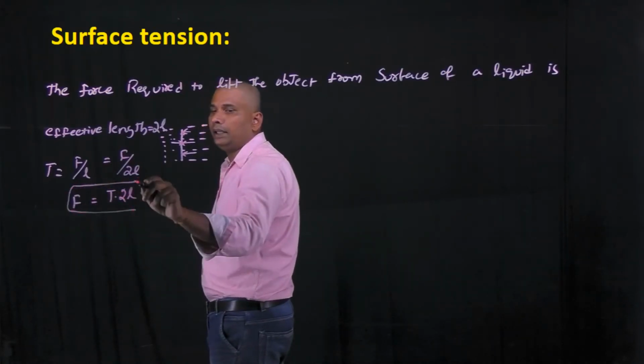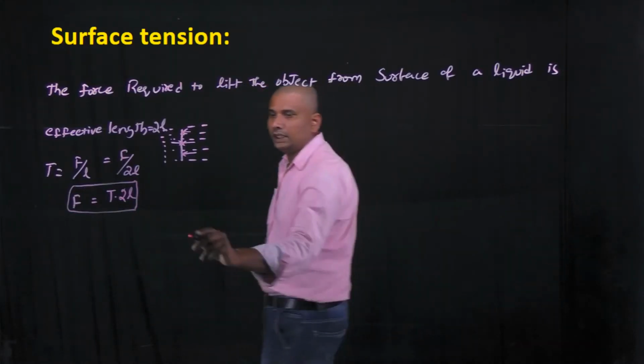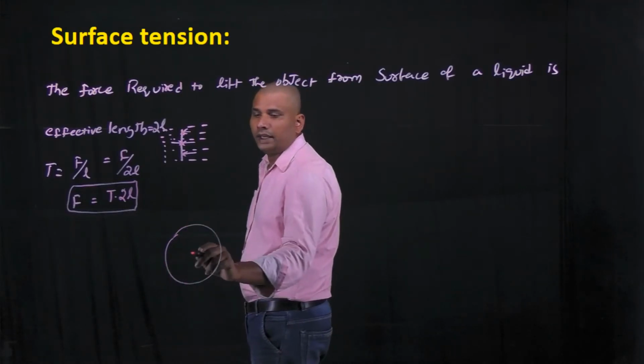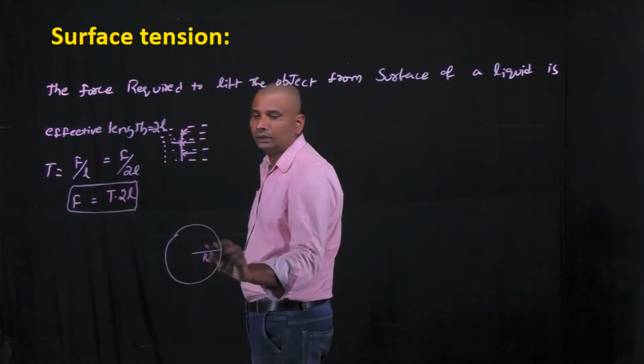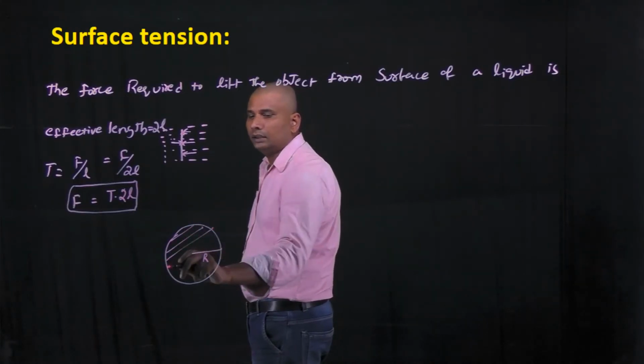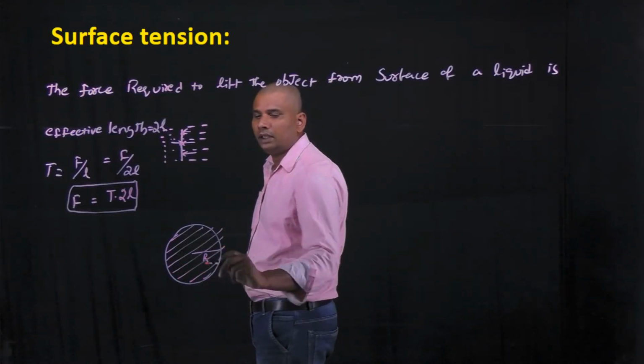Okay, and in case of a circular disc, let us consider this is a circular disc of radius R, and this circular disc stays on the free surface of a liquid.